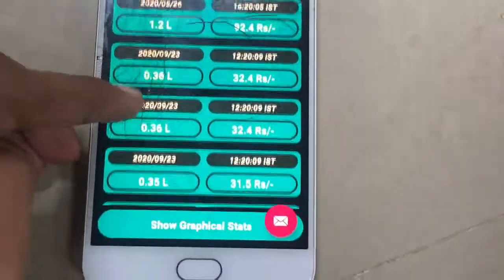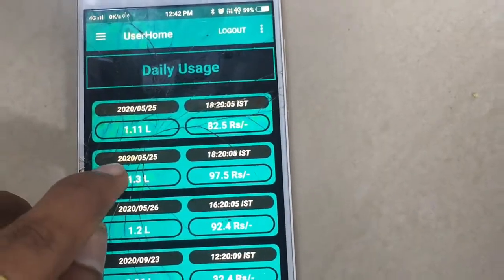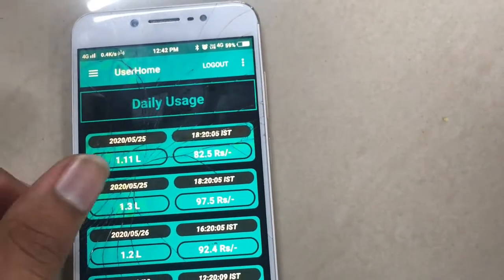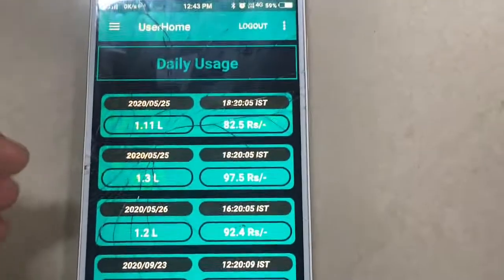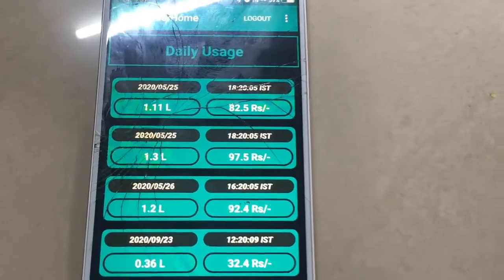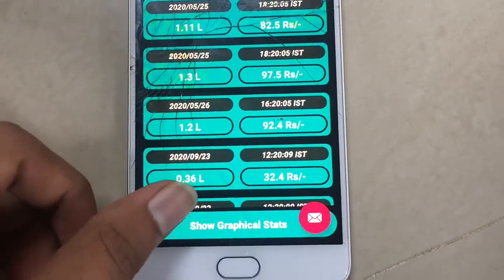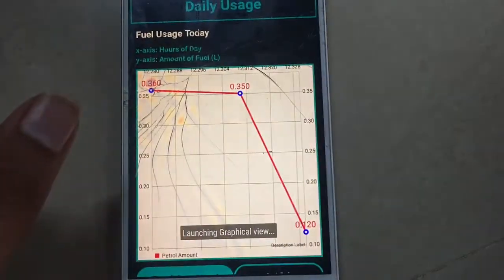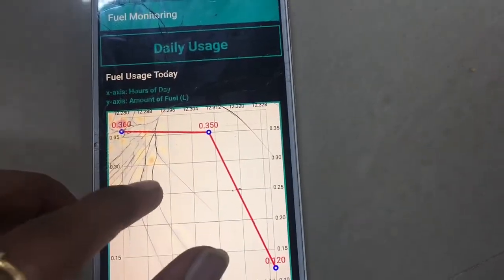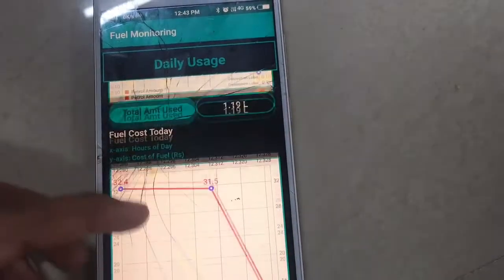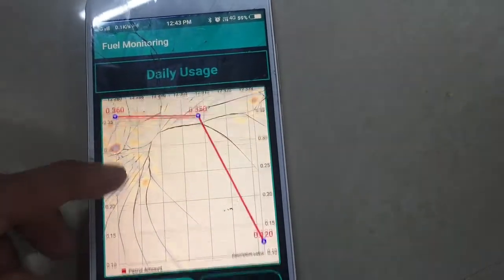So it will show all the values: when I filled in the fuel, at what time, how much fuel was inputted, and what was the cost of the fuel. Basically, it keeps track of all your data. Again, there's a small button showing graphical stats. This quickly analyzes all your data and shows you the stats graphically, which will help you analyze the data in a better sense.